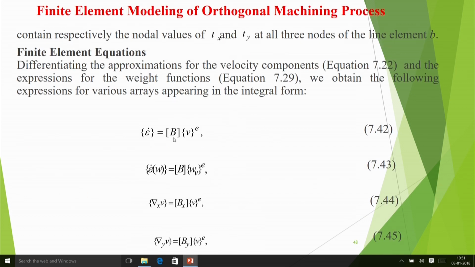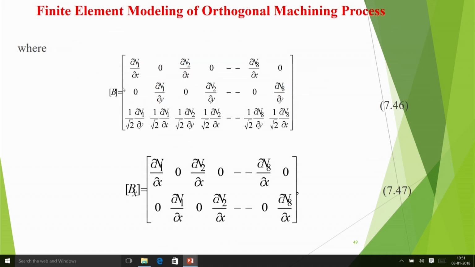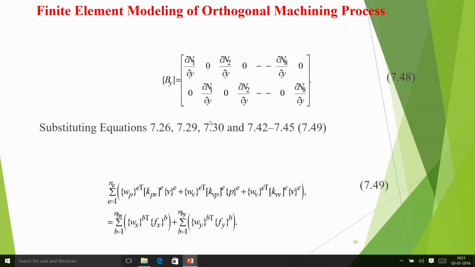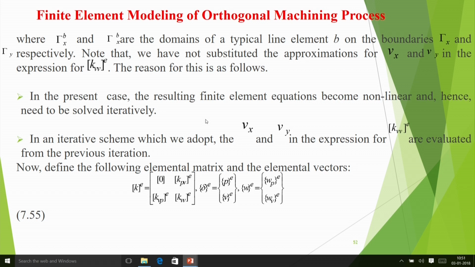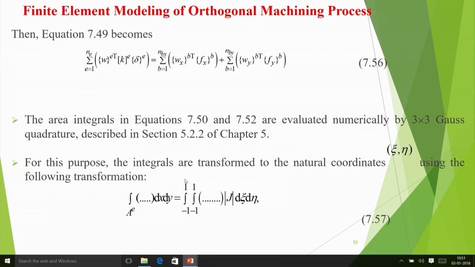Then we put all these things here, and we obtain relations like B times Ve, where B is the derivative matrix, meaning the interpolation functions have to be differentiated, because you have to get strain rate from velocity. Then you substitute all these things, and in matrix form you get a nice expression. Finally you get this type of thing, Ke delta e, and this is this one.